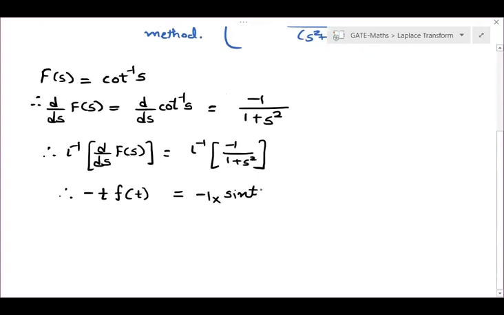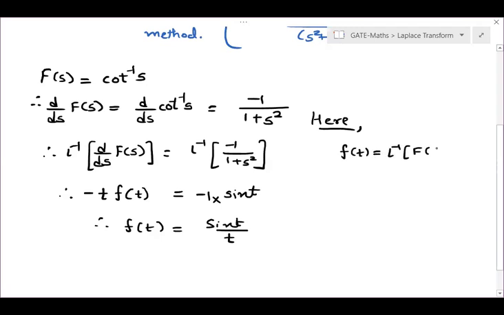It is your sine t or not? Right. So here your f of t will be sine t by t. This is your function. And here, if you check, what is your f of t? F of t is Laplace inverse of F of s. What is F of s? Cot inverse s. So it is Laplace inverse of cot inverse s. Is it clear now? So this is your Laplace inverse of cot inverse s.